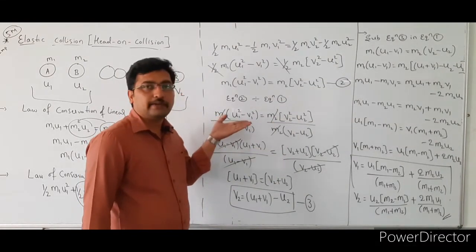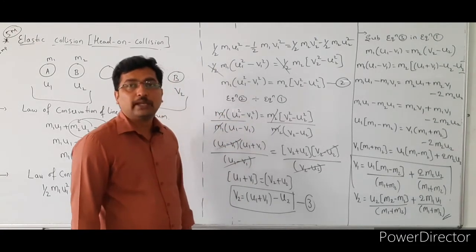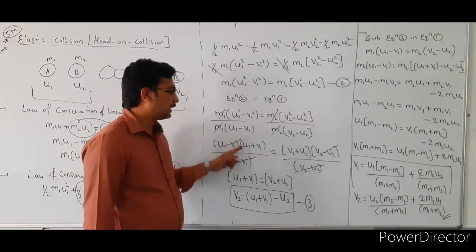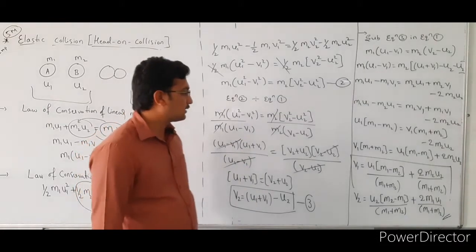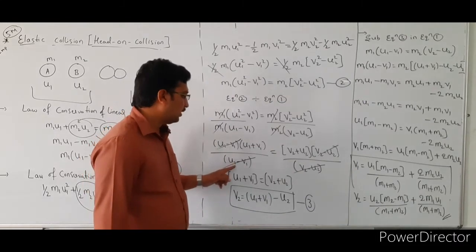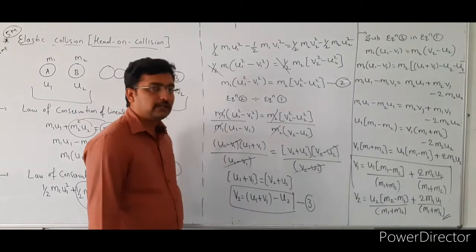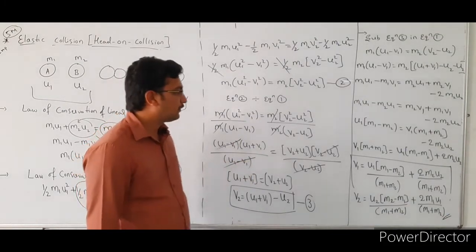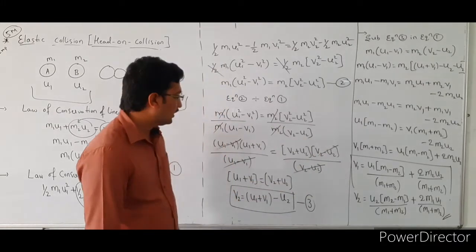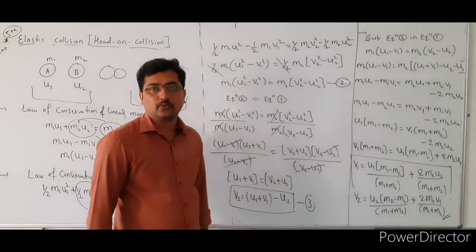So this is in the form of a square minus b square. The a square minus b square formula is (a plus b) into (a minus b). So here this value is (u1 minus v1) bracket of (u1 plus v1), and here also the same, (v2 plus u2) bracket of (v2 minus u2), divided by (u1 minus v1) and (v2 minus u2). Here u1 minus v1 and u1 minus v1 both get cancelled, and v2 minus u2 and v2 minus u2 both get cancelled. The remaining is u1 plus v1, that is equal to v2 plus u2, right?